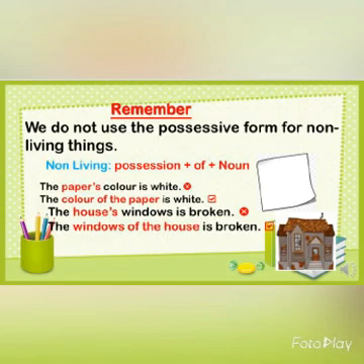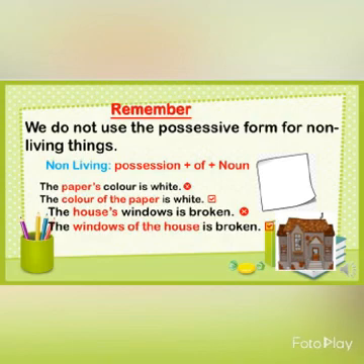Like if I say the paper's color is white, this is a wrong sentence. The sentence is incorrect. The correct sentence is the color of the paper is white.